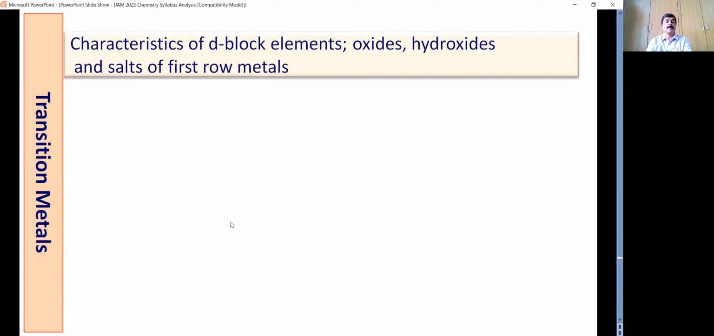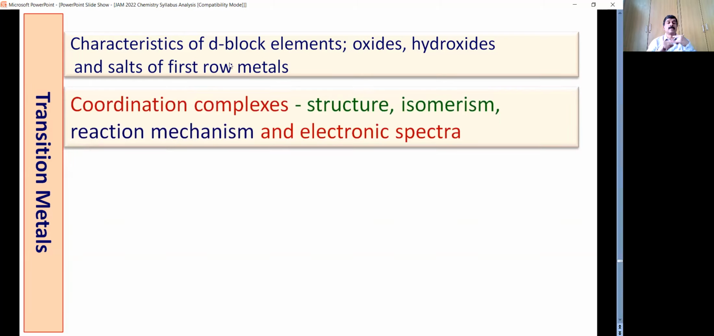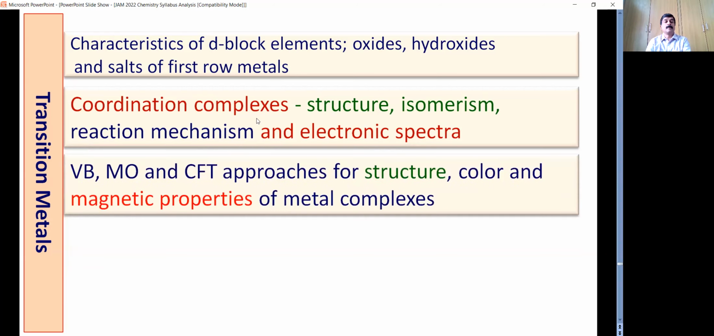Transition metals look to be simple, but this is one of the biggest chapters in inorganic chemistry. Characteristics of d-block elements, oxides, hydroxides, then comparison between first row, second row, third row, and coordination complexes. So various theories related to structure. Then you have isomerism, reaction mechanism, and electronic spectrum. So we have valence bond theory, molecular orbital theory, CFT. Then focus on the magnetic and color properties of the complexes.